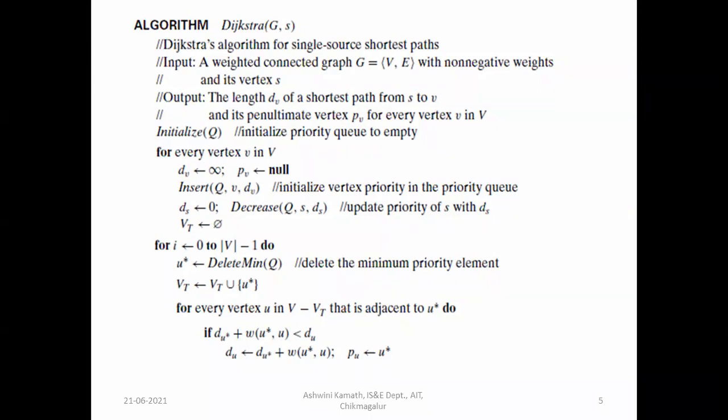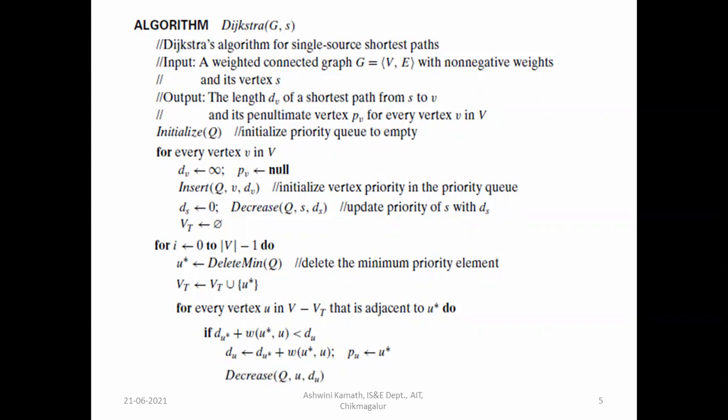Then PU is equal to U star. What is PU here? This is the penultimate vertex, that is the intermediate vertex from the source vertex to the vertex U. Okay, U star is the intermediate vertex from the source vertex to the vertex U.